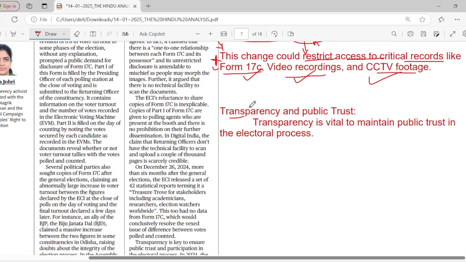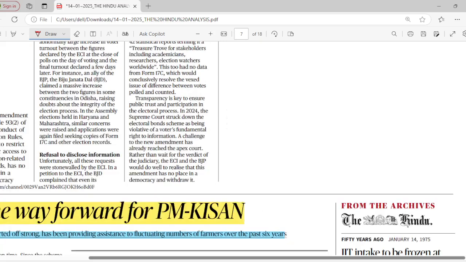Conclusion. We need to bring more transparency and public trust. Once we have transparency, it plays a vital role in maintaining public trust in the electoral process. Transparency is a very important part when it comes to public trust. Very important article for the day.